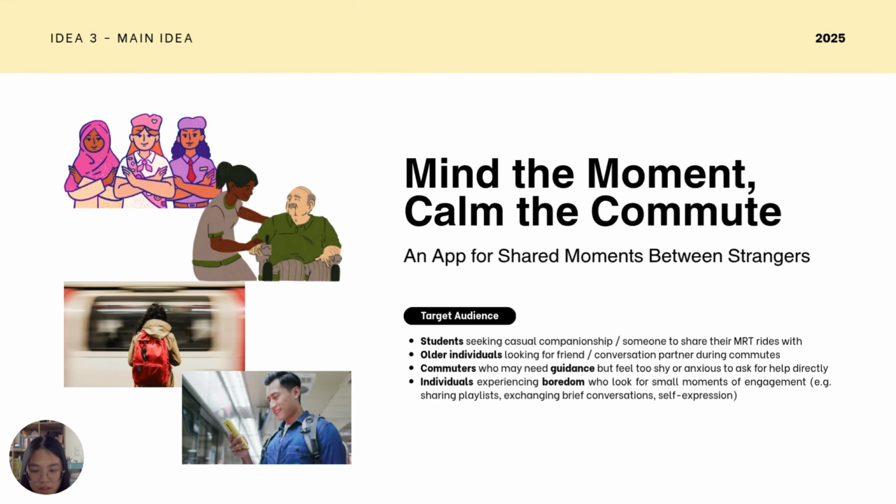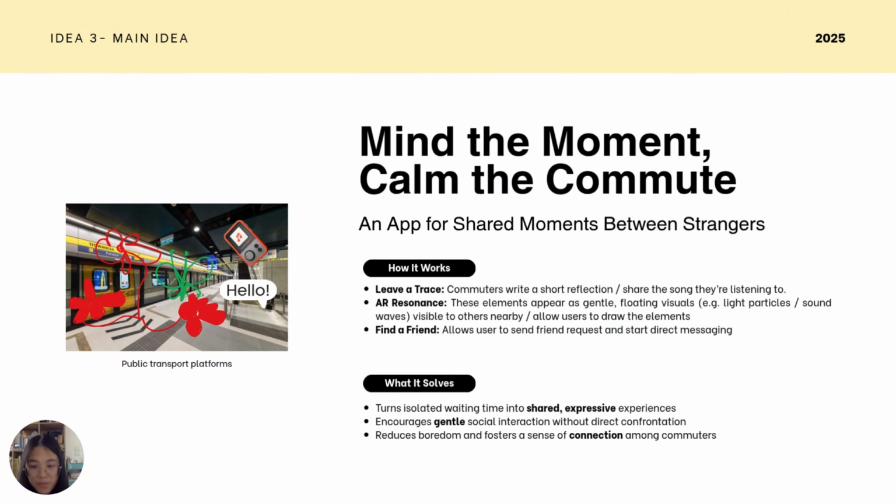This app is targeted at students looking for casual companionship or someone to share their MRT rides with, commuters who feel shy or anxious about asking for help, and individuals who simply want to make their waiting time more meaningful by sharing music, doodles, or short reflections.